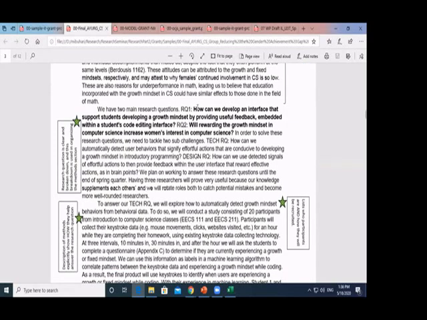For example, let's take the research question: how can we develop an interface that supports students developing a growth mindset by providing useful feedback embedded within a student's code editing interface? They say this is a clear one. And then they explain that in order to solve this, these are the research questions, two main questions. Then they explain in detail: technical research question, design research question. They go in detail. So this is the idea.